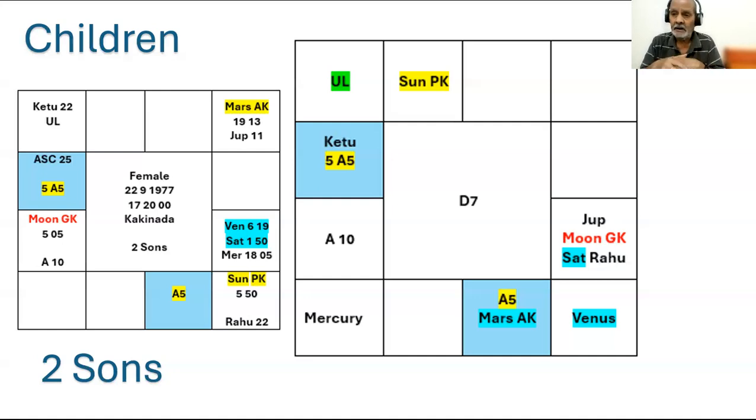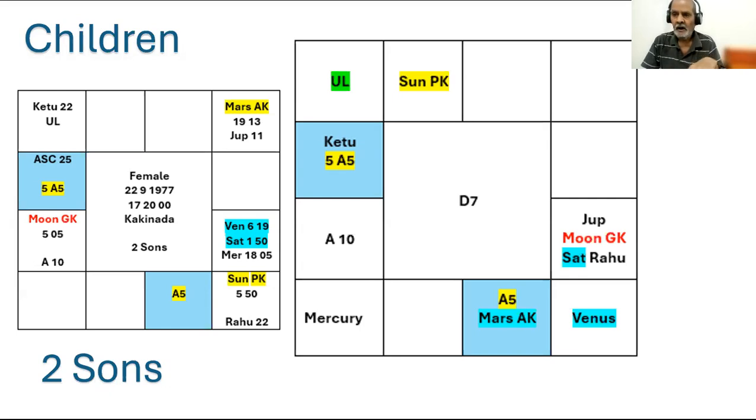So here, Atmakaraka combines with this A5, and it aspects the fifth from A5 also. Fifth from A5 is occupied by Ketu, the Karaka for computers, and the aspect Karaka for computers. Now, what is A10? See, A10 is Capricorn. Lord of Capricorn is Saturn. Saturn is here. Who is Saturn here? Saturn is DK, but he is Lord of A10. Who is GK? Moon is GK. So here, A5 is aspected by GK Moon, and the Sun PK is also aspected by GK Moon.